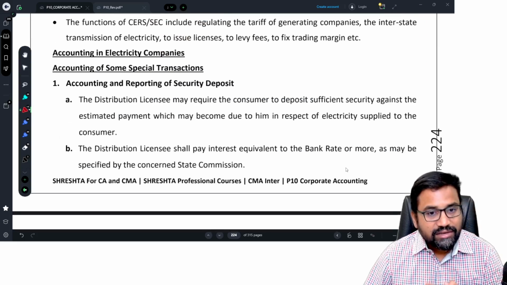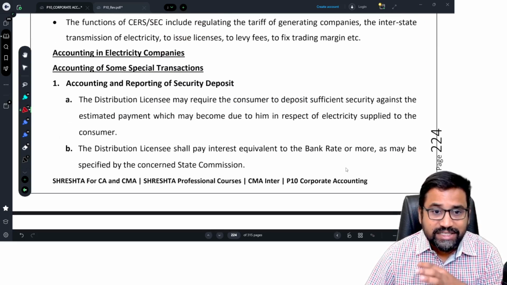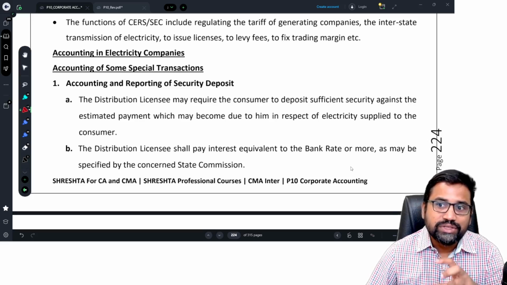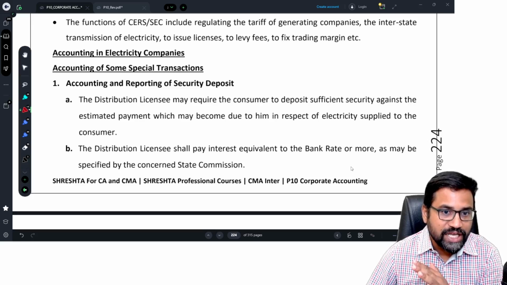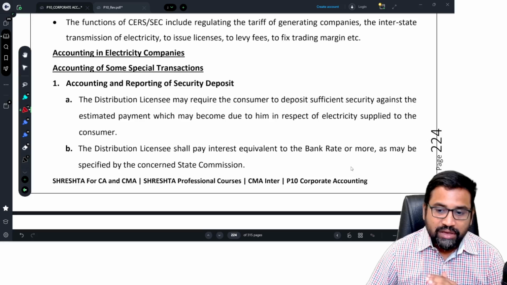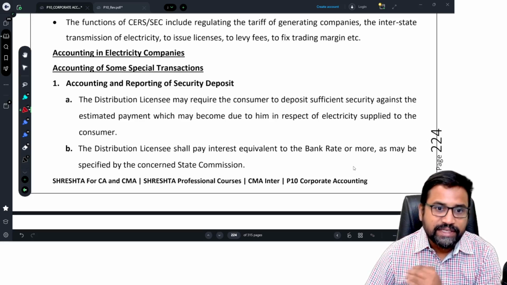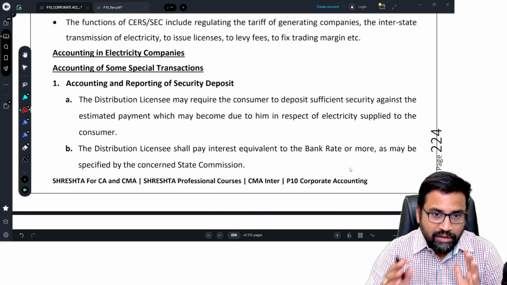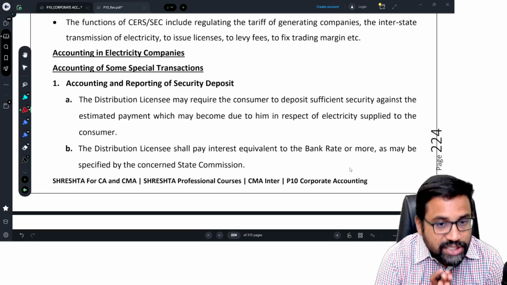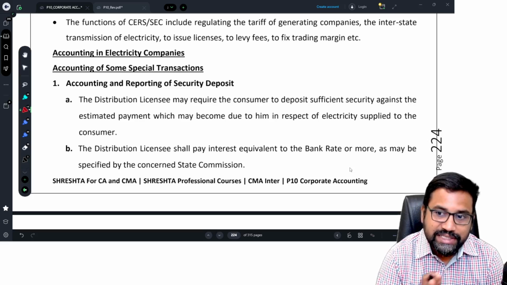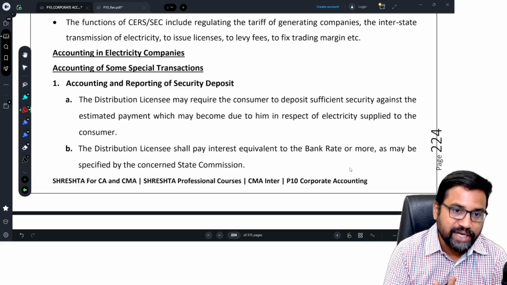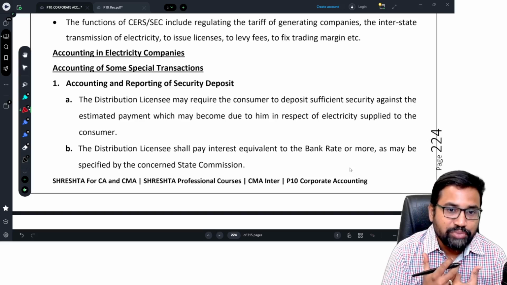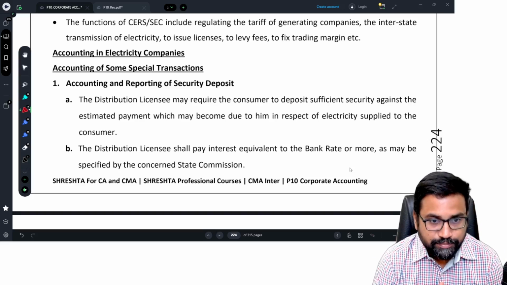Every state government has the right. State Electricity Commission is there. That State Electricity Commission is the body corporate. They will give distribution licenses to the electricity companies. Or sometimes the state government itself will generate and distribute the electricity to households. Whichever electricity company is distributing the electricity, it is a common practice that whenever a new connection is applied for by the consumer, they will definitely charge some security deposit. Of course, this security deposit is refundable.